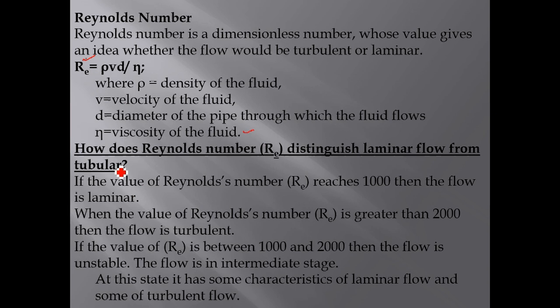So how does the Reynolds number distinguish laminar flow from turbulent flow? If the value of the Reynolds number is up to 1000, then the flow is laminar. When the value of the Reynolds number is greater than 2000, then the flow will be turbulent. If the value of R is between 1000 and 2000, then the flow is unstable. The flow is in an intermediate stage, where it has characteristics of laminar flow and some of turbulent flow.